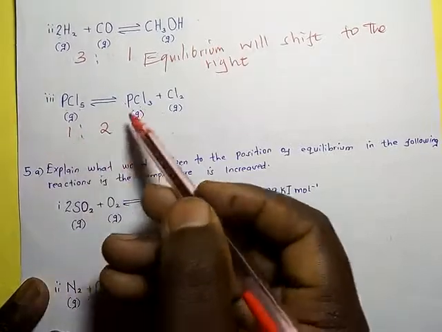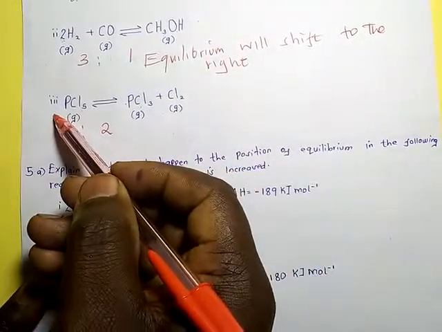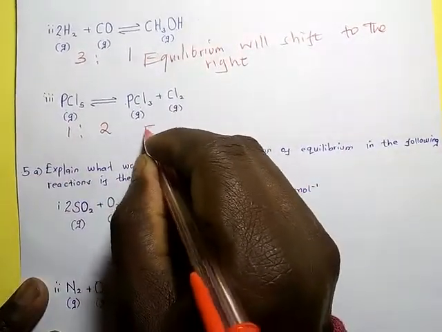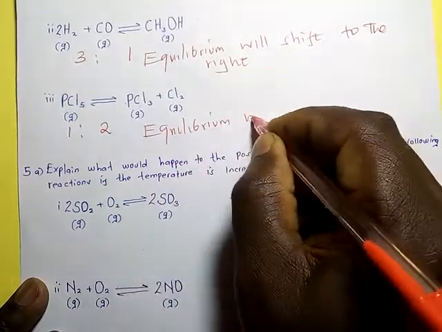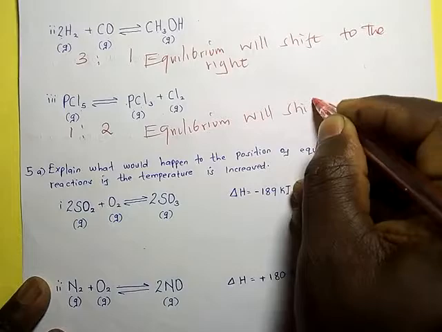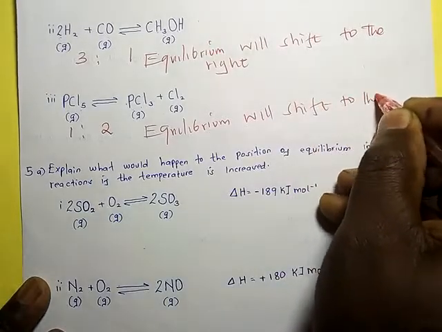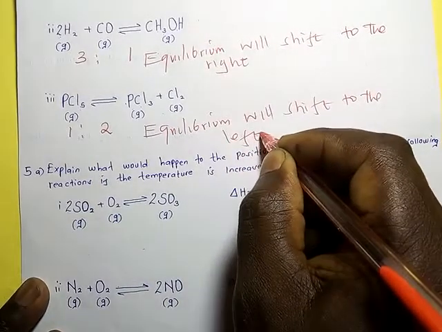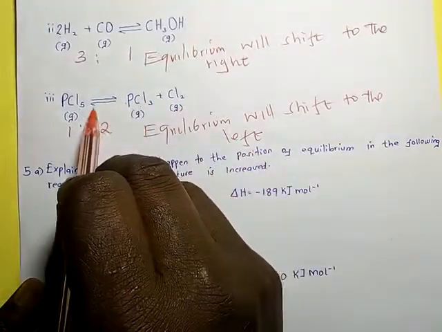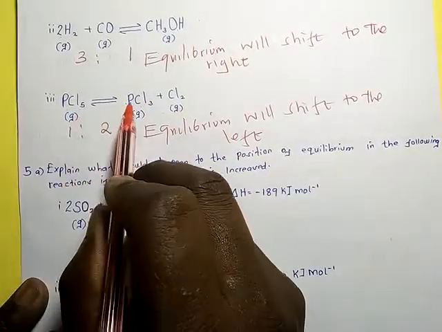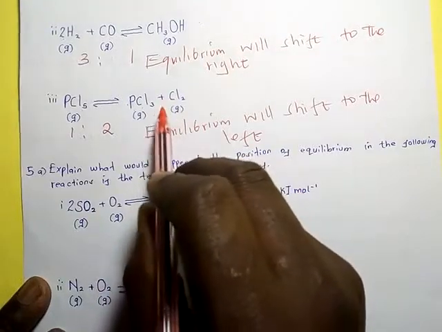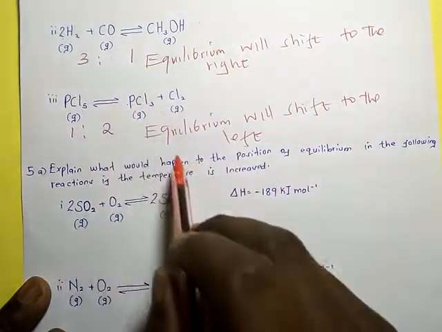Therefore, equilibrium will shift to the left. It means that the backward reaction is going to be favored when pressure is increased in this system that is at equilibrium.